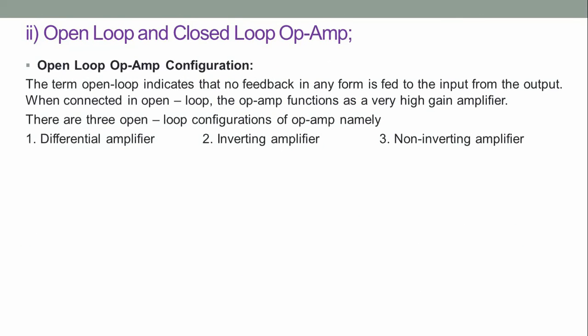Next, we'll discuss the open loop and closed loop op-amps. Open loop configurations. The term open loop indicates that no feedback in any form is fed to the input from the output. When connected in open loop, the op-amp functions as a very high gain amplifier. So there are three open loop configurations of the op-amp, namely differential amplifier, inverting amplifier, and non-inverting amplifier.